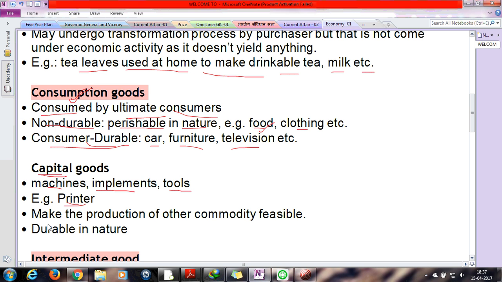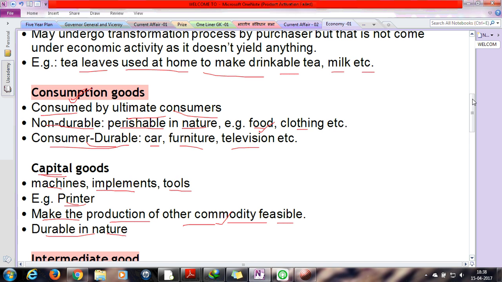Okay, and the next point is that it makes the production of other commodities feasible. Yes, as I have already said, with the use of machines and implementation tools, the person can reproduce or use them in the way of commodity. Okay, and it is durable in nature.